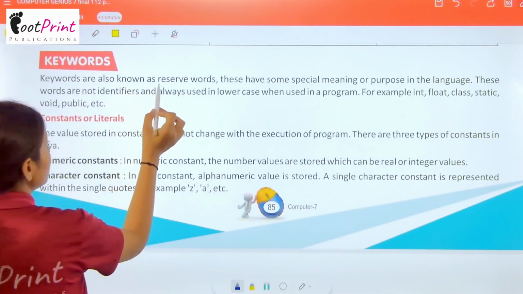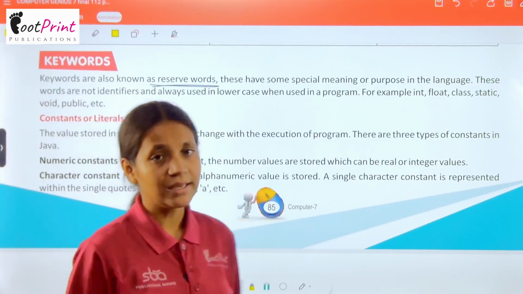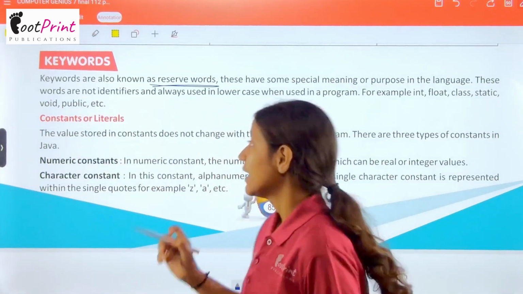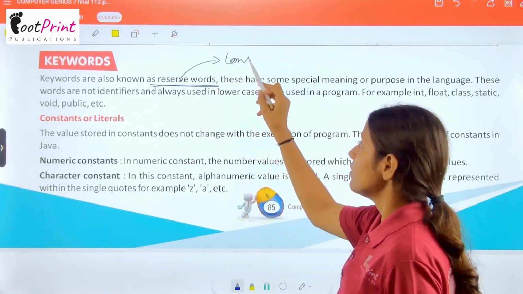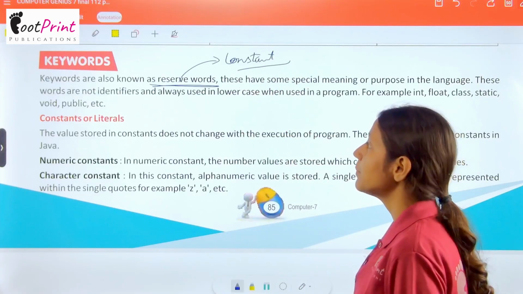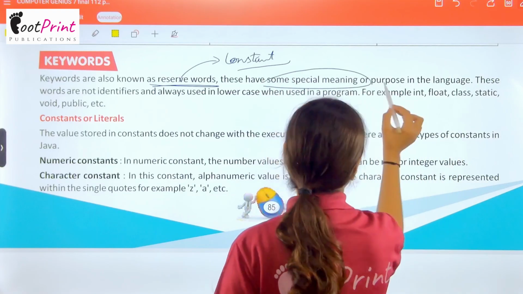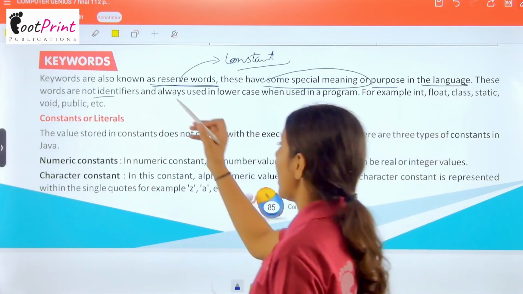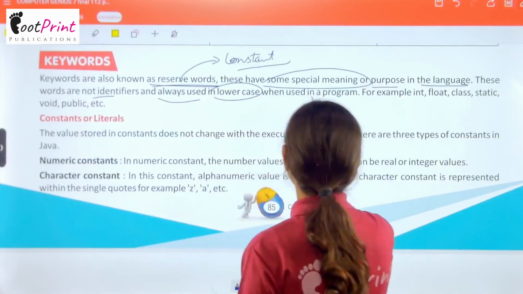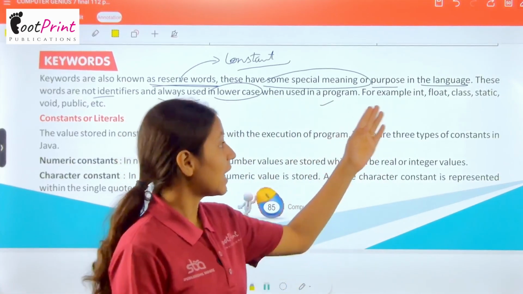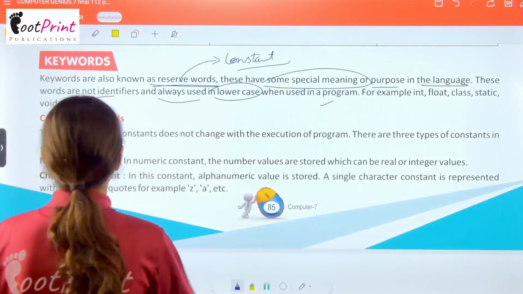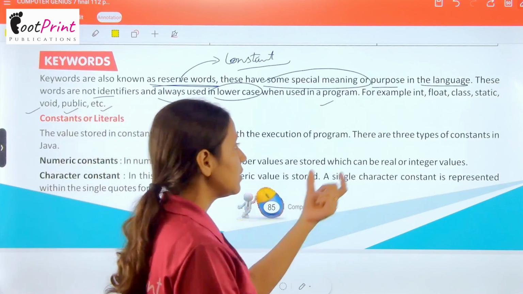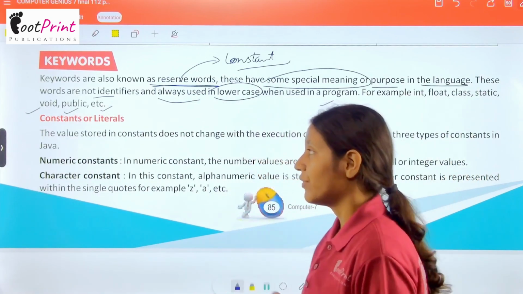Now we have the keywords. So keywords are also known as reserved words. That is because they are constant. They will not change throughout our program. These have some special meaning or purpose in the language. These words are not identifiers and are always used in lower case when used in a program. For example, int, float, class, static, void, public, etc. In higher classes, we will learn that all these words mean different things.